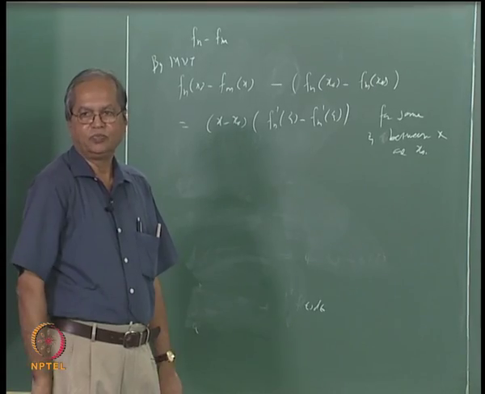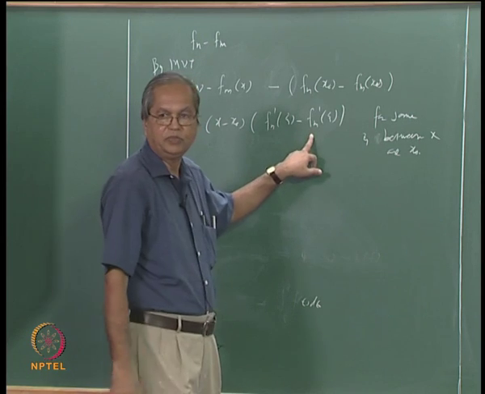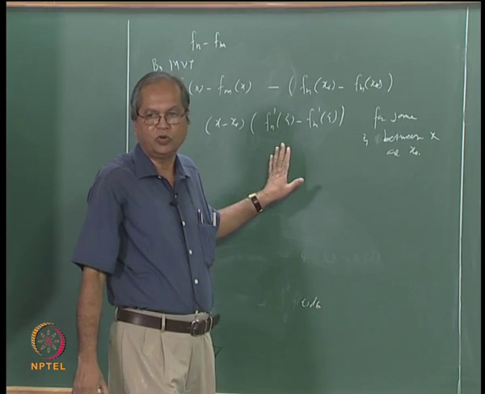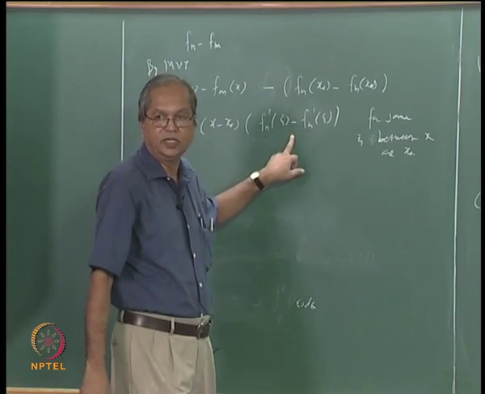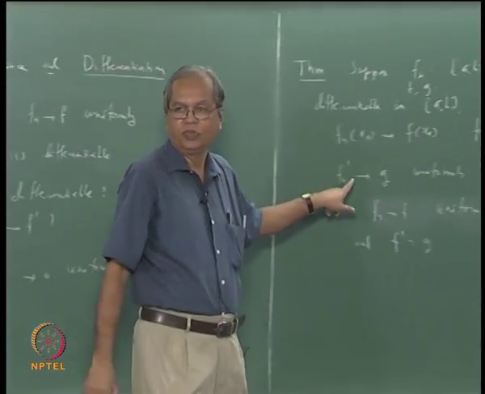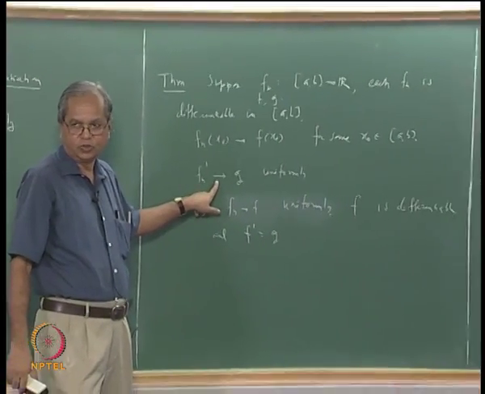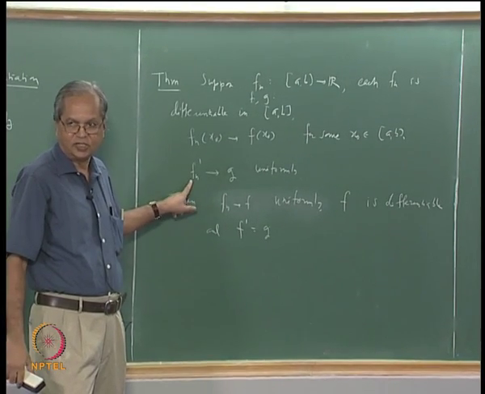Now the idea is this: we know that this quantity fn prime xi minus fm prime xi can be made arbitrarily small, and that will be arbitrarily small independent of this xi, whatever this xi is, because we know that fn prime converges uniformly. So this satisfies the Cauchy criteria. So let us start from this, that is the starting point of the proof.